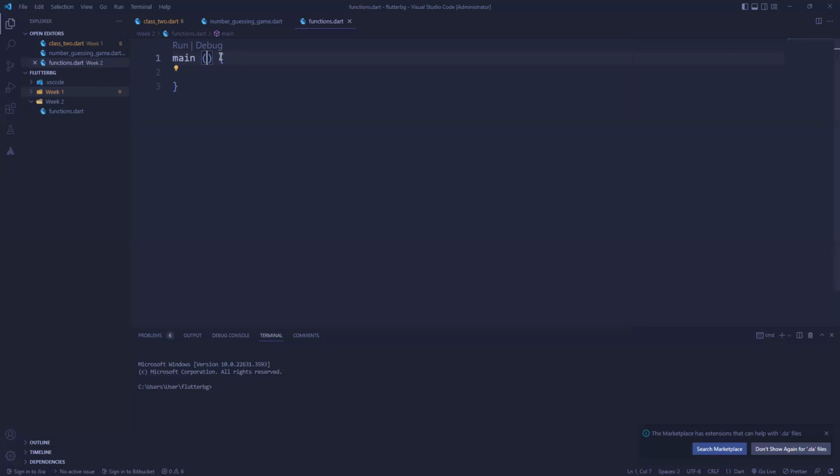And then we have what we call a curly brace, right? If I just delete this out, we have a curly brace. Inside of this curly brace is where we have the actual code that will be executed, the set of instructions that will be carried out when the function is being called. So we're going to do some hypothetical stuff.